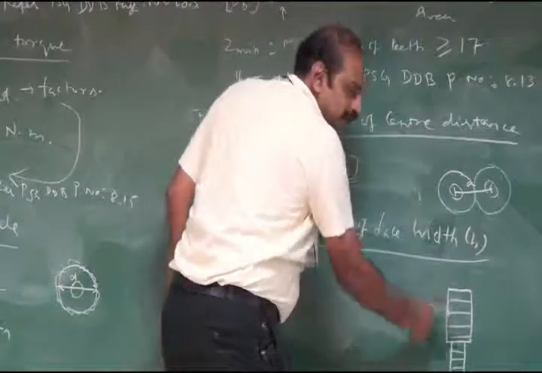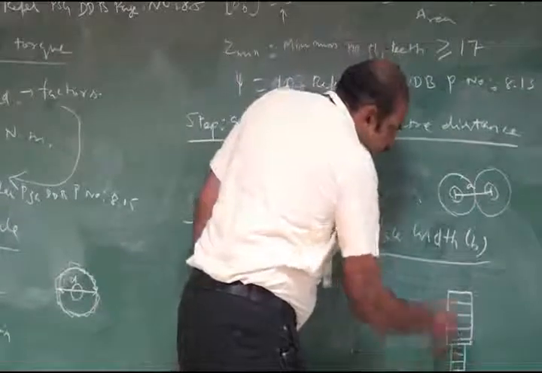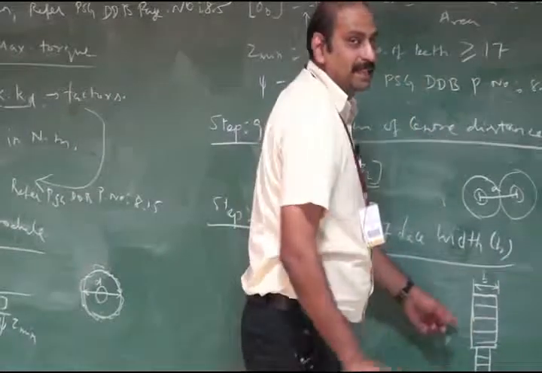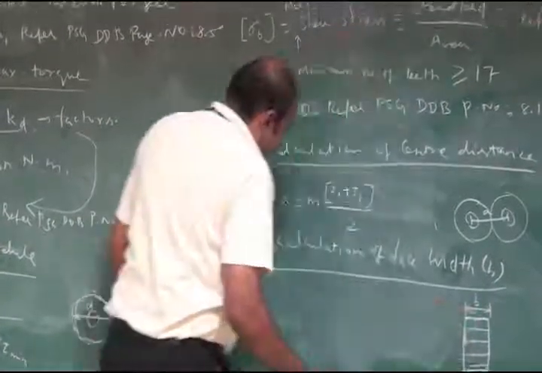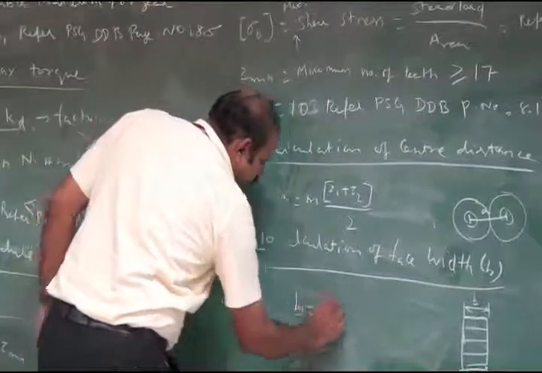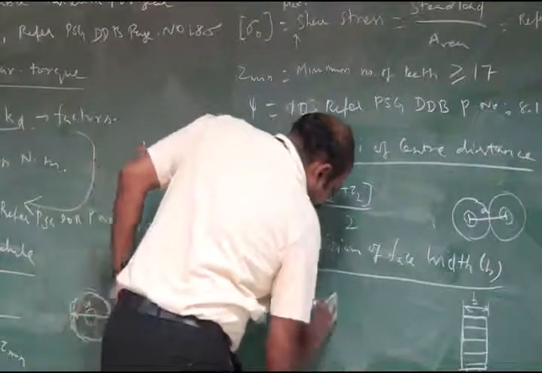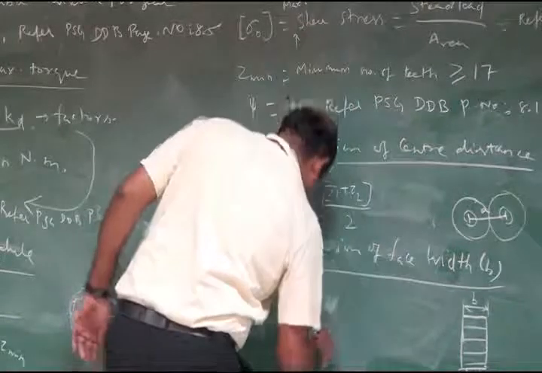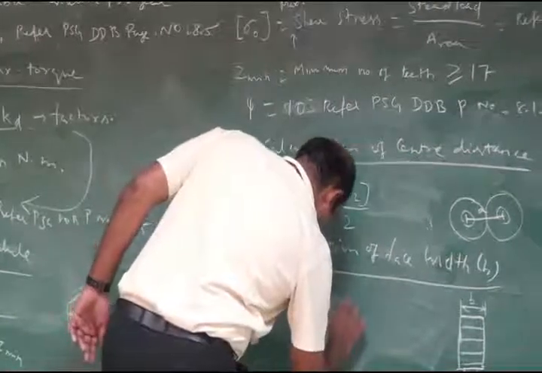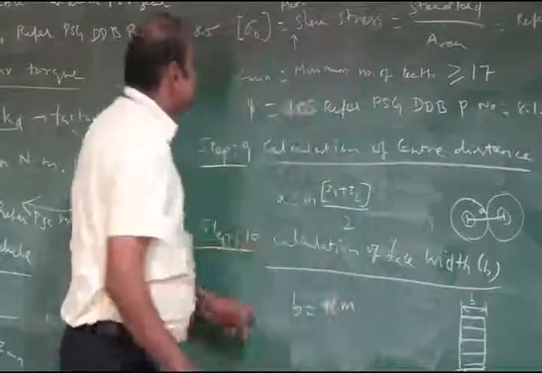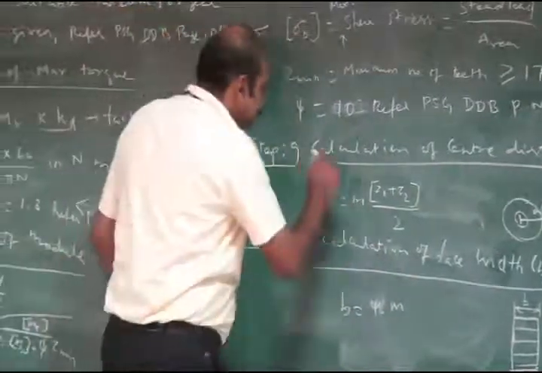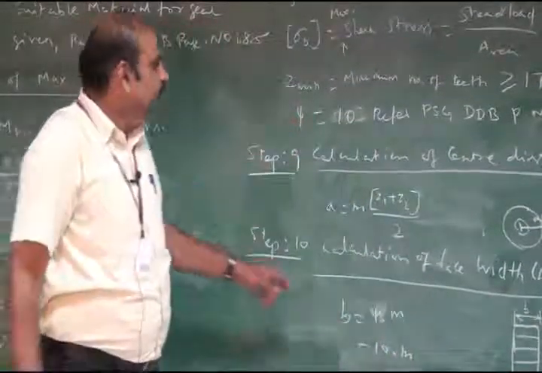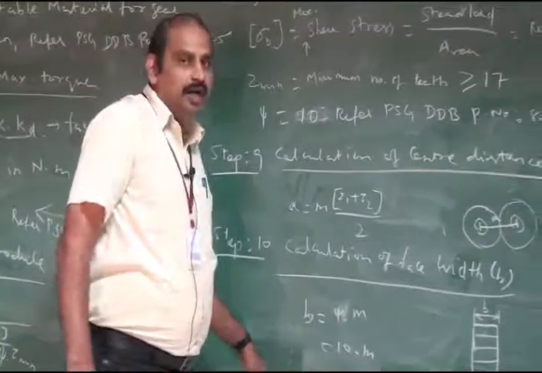This is one gear, this is another gear, and these two gears are meshed. Here this is a tooth; the total length of the teeth in an axial plane is called face width. Face width b is equal to psi into m. Initially psi value we have to take as 10, so 10 into m. Psi is the ratio between the face width and module.